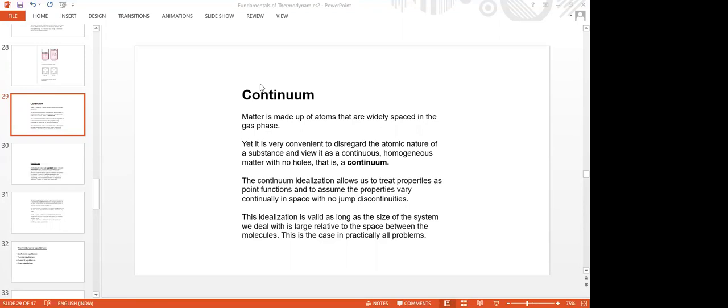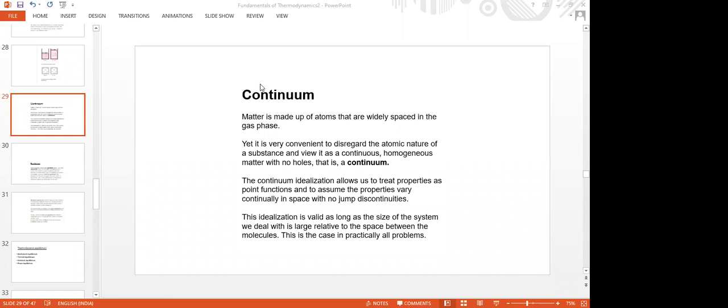This is very simple. You need not go through all the statements given under continuum. For example, you consider a glass of water. There the matter, that is water, is a continuous fluid. There are no gaps within the water. Therefore, the density is defined as mass by volume.